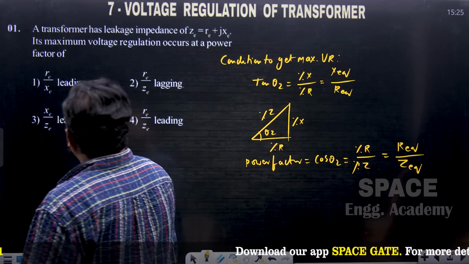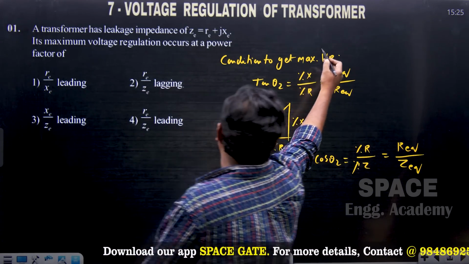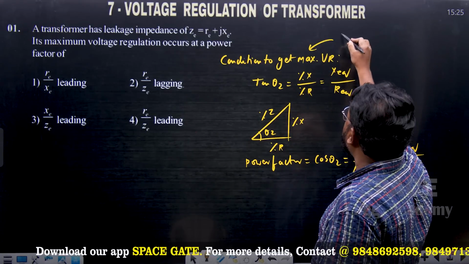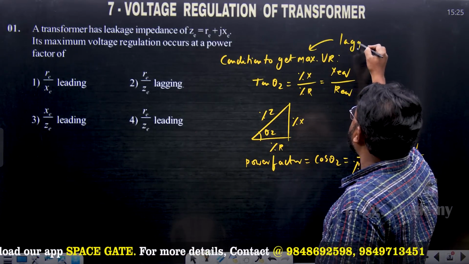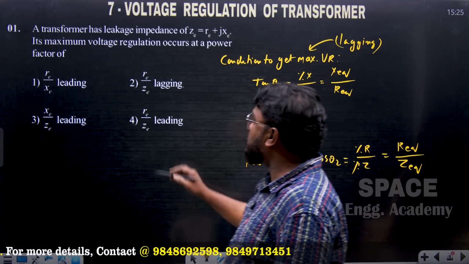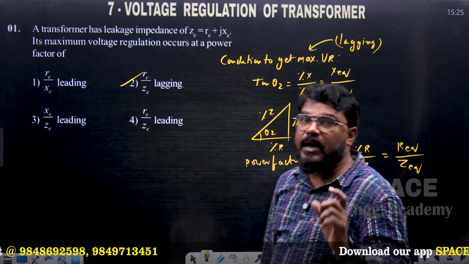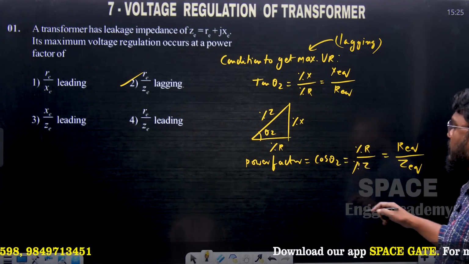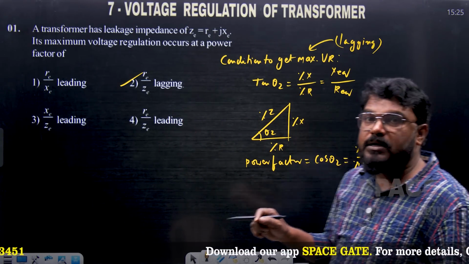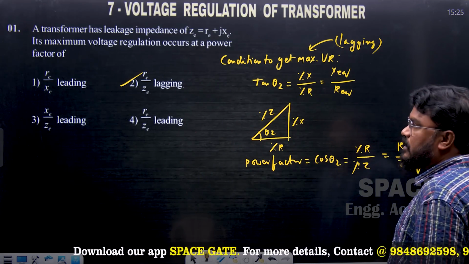But maximum voltage regulation always occurs at lagging power factor only. So the answer for this question is option number 2: maximum voltage regulation occurs at lagging power factor, and the power factor at which maximum voltage regulation occurs is R equivalent divided by Z equivalent.